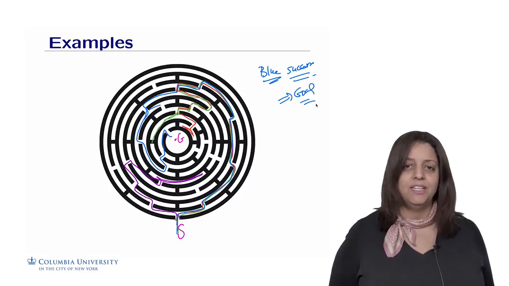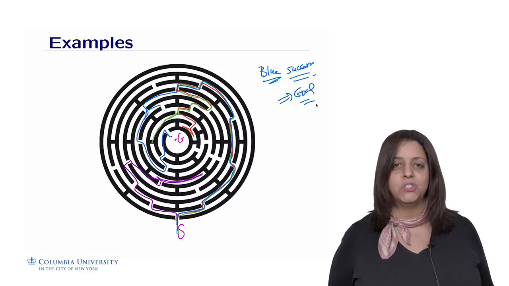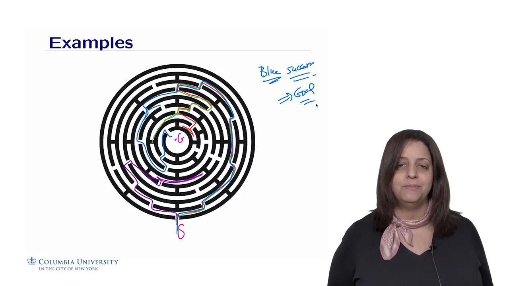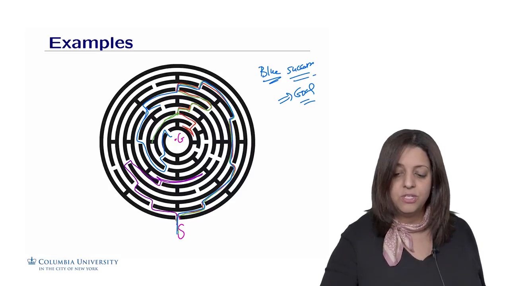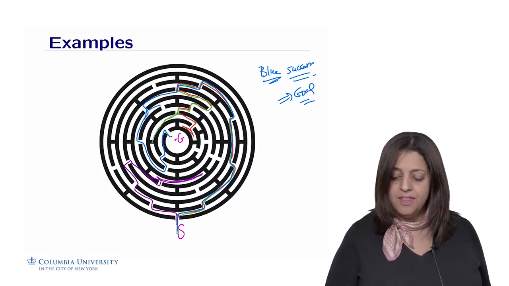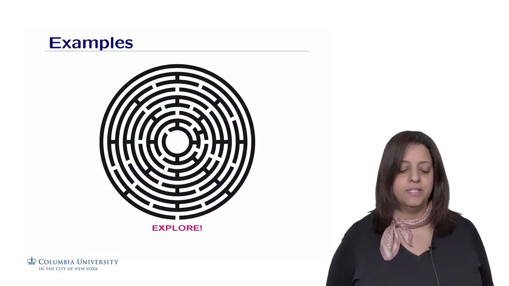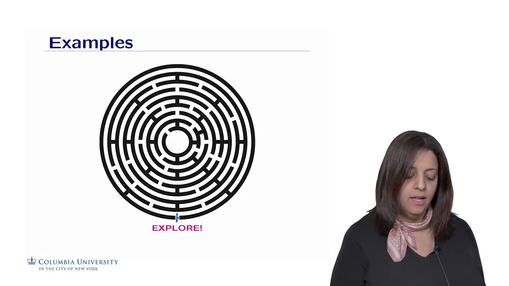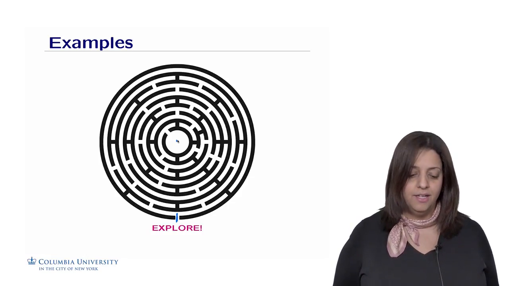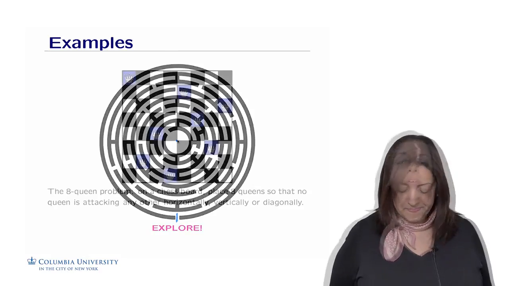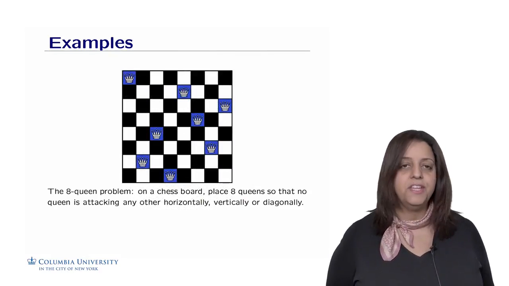All right, so what did I do? I just explored my search space to find one possibility, one path that led me to the goal. What search agents do in general is something similar. They explore the search space to find a path between the start and the goal of the search problem. Another toy example is called the 8-queens problem.